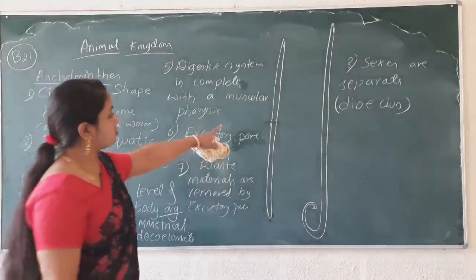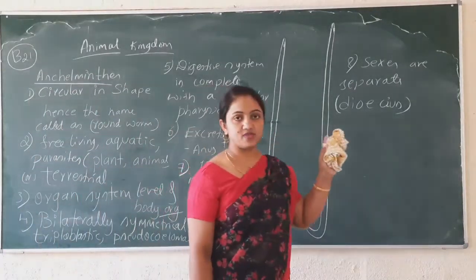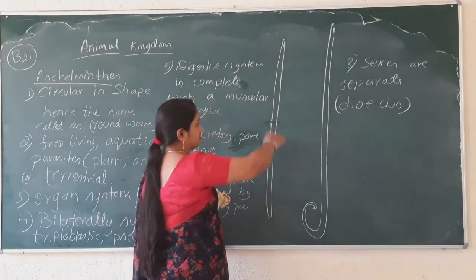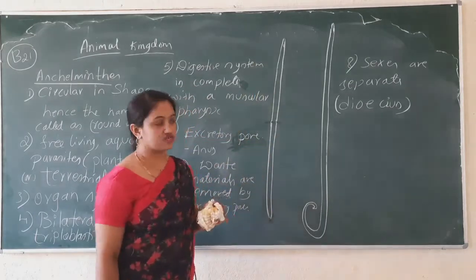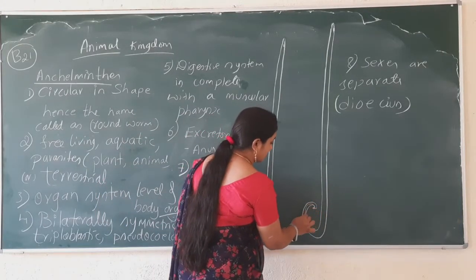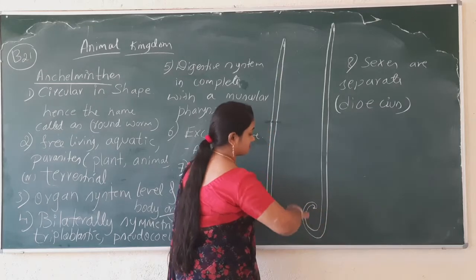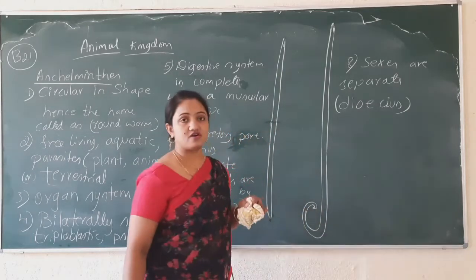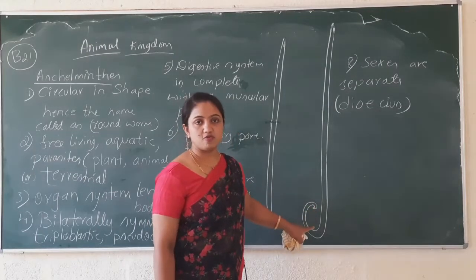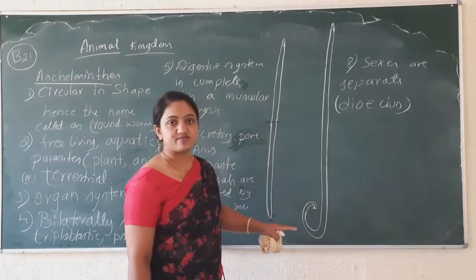I have drawn the two Ascaris, two worms here. One is a little bit straight in position, and the other has a little bit of a curve at the posterior region, at the bottom region. What does it mean?